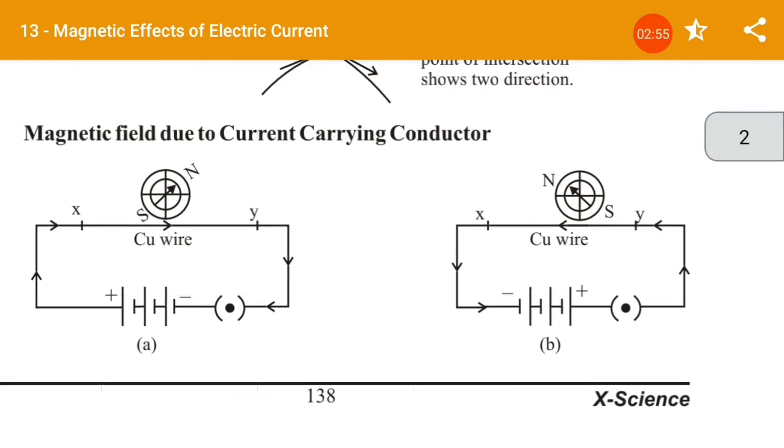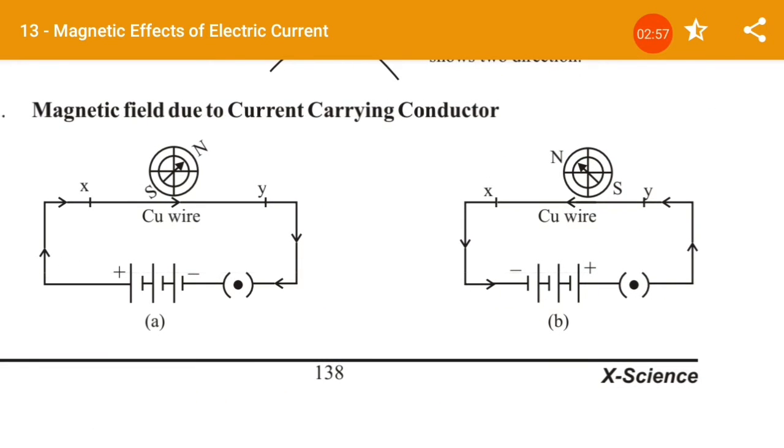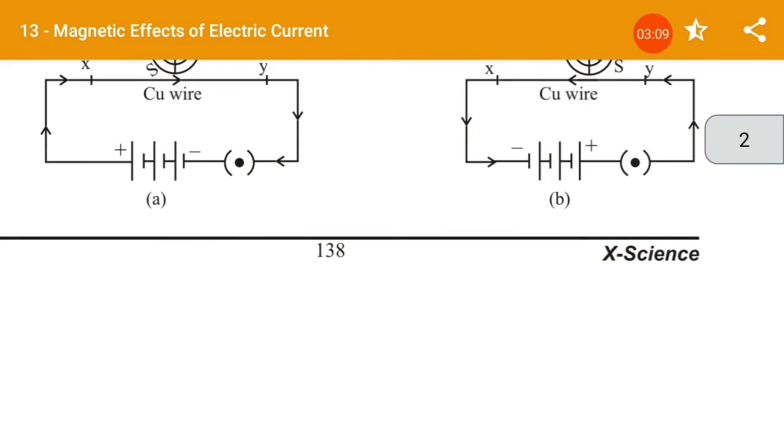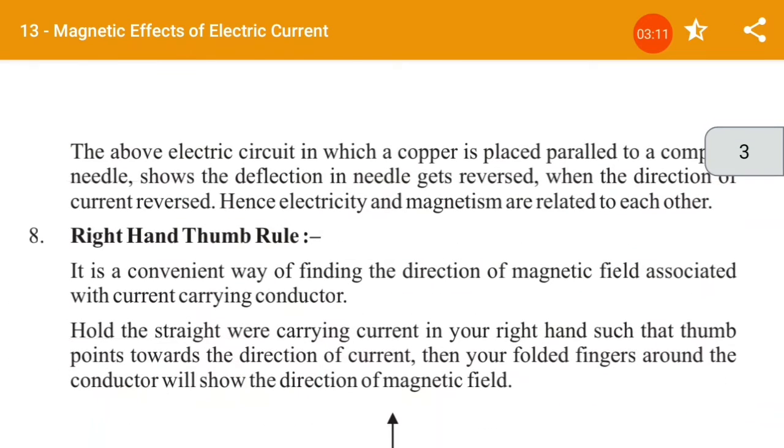Magnetic field lines due to a current carrying conductor. Whenever we put a compass near the current carrying conductor, the needle will be deflected. So that is the experiment. In the above electric circuit, a copper wire is placed parallel to a compass needle, and the deflection in the needle gets reversed when the direction of current is reversed. Hence electricity and magnetism are related to each other.